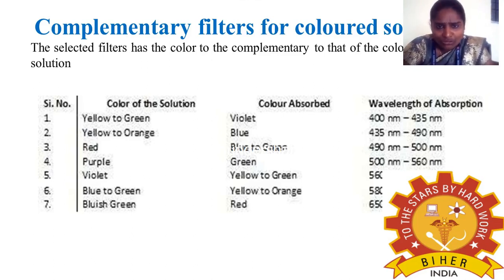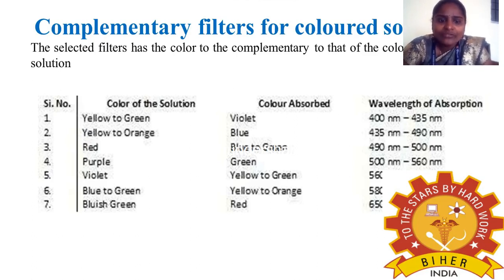If your solution is red, it will absorb blue to green color, and you have to fix the range 490 to 500 nanometer. If your solution is purple, it absorbs green color, so you fix the range 560 to 580 nanometer.